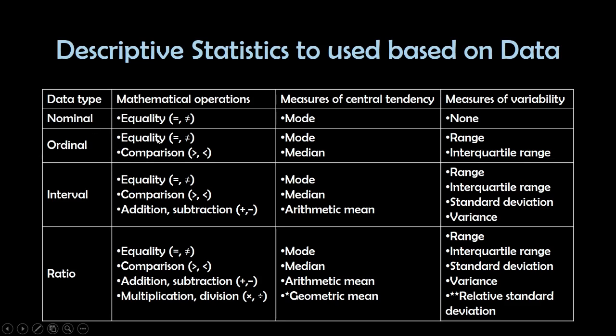Then we have the ordinal data. So it can be equality or comparison. So we can measure the mode and median. And for variability, we can measure range and interquartile range.